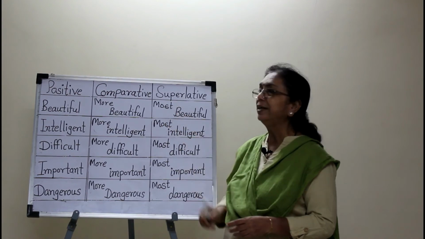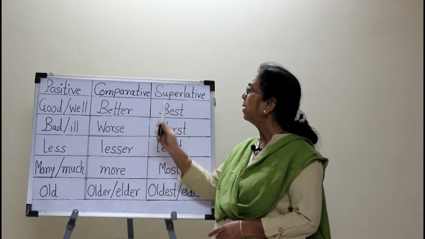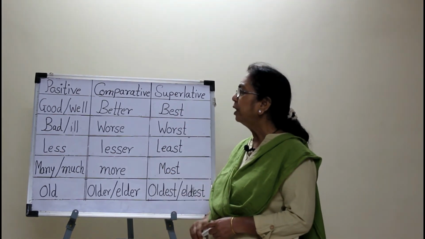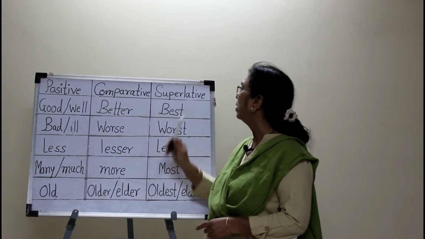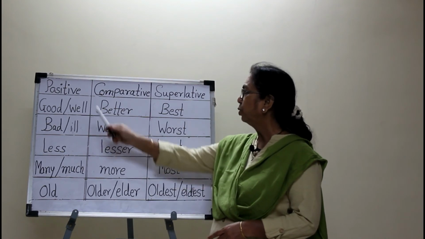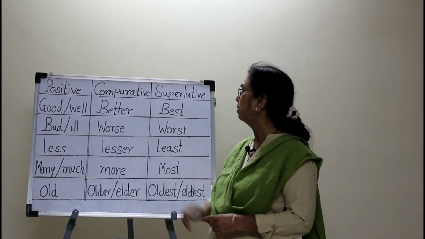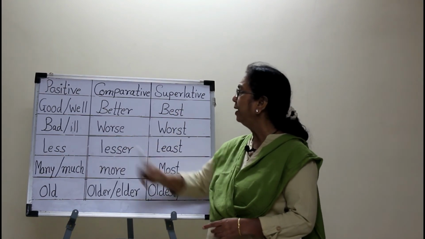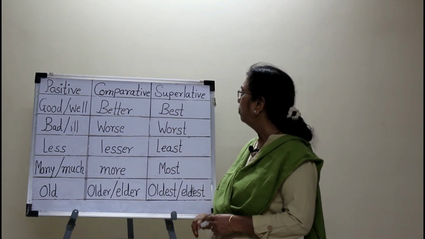Some adjectives have irregular comparative or superlative forms. That means we can't directly add ER in the comparative form or EST in the superlative form. See the examples. Good or well: its comparative form is better and superlative form is best. Bad or ill: its comparative form is worse and superlative form is worst.